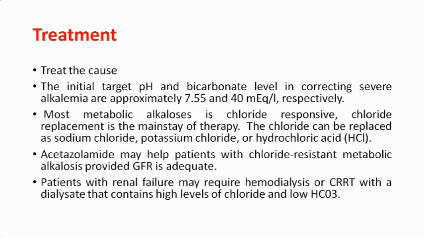Treatment is to treat the cause. If the patient has vomiting and diarrhea, first treat that, or any other cause you find, you treat it. The initial target pH and bicarbonate level in correcting severe alkalemia are approximately 7.55 and 40 milliequivalent per liter respectively. So if it is more than 7.55, the initial target should be to bring the pH to 7.55 and the bicarb to 40 milliequivalent per liter, because if it is more than this, it can cause severe symptoms.